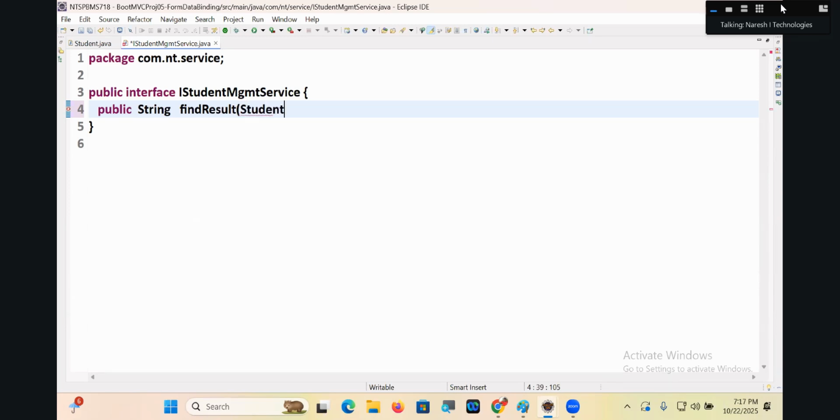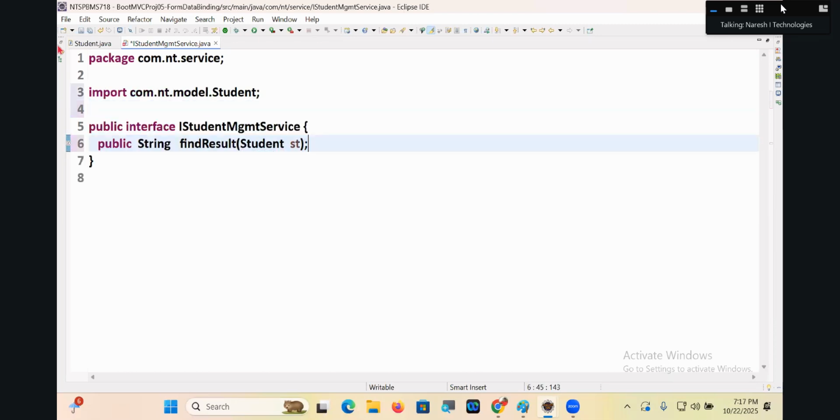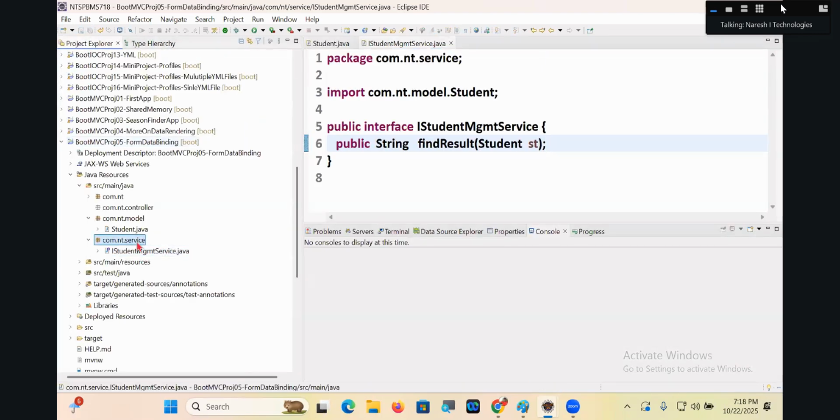But I want to get that result based on this information, so Student st. I am going to receive the student data from there and find out. Let me specify this.